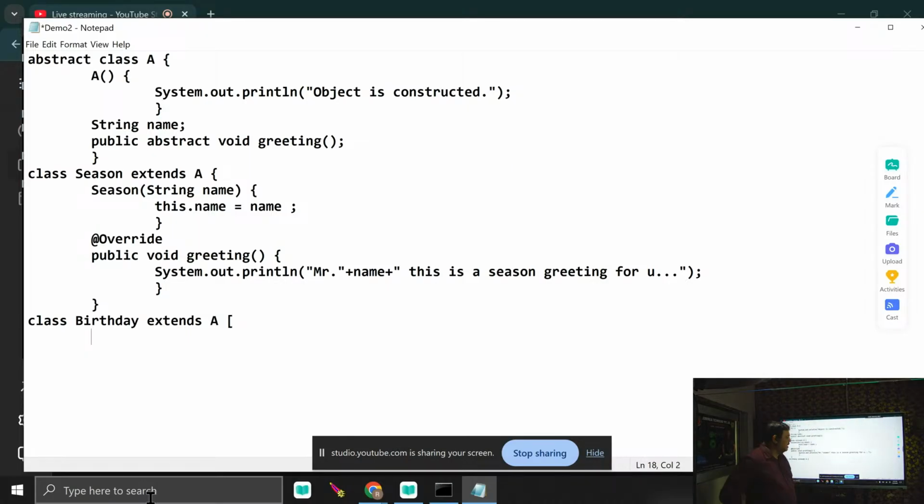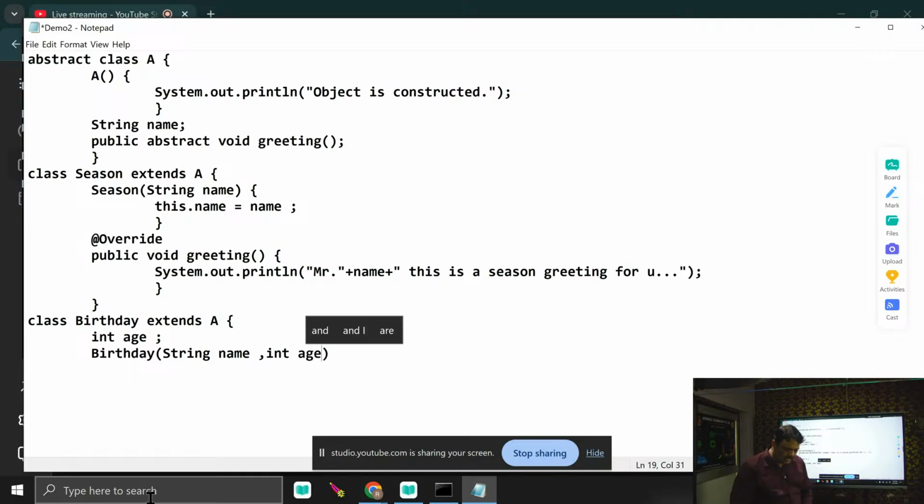I just do one thing here. You see, there is the Birthday class. Here I declare another instance variable within it, int age. Now Birthday has two parameters, one is String name, another one is int age.